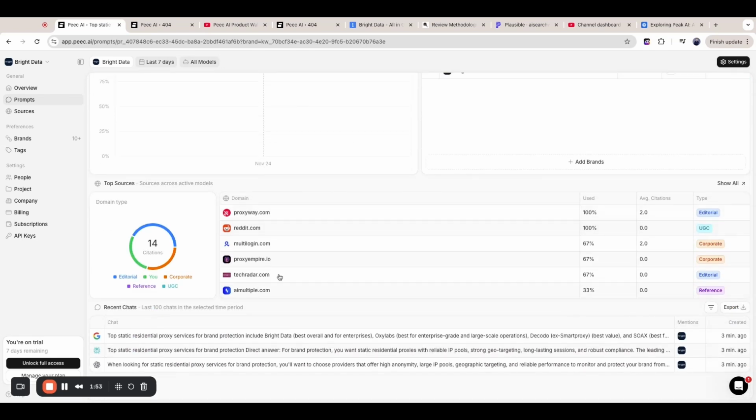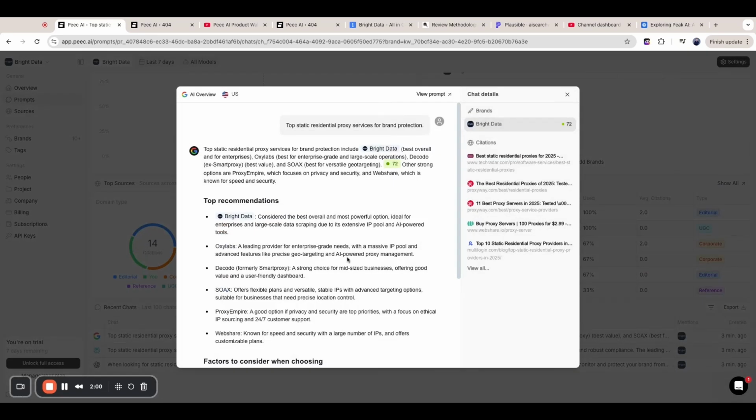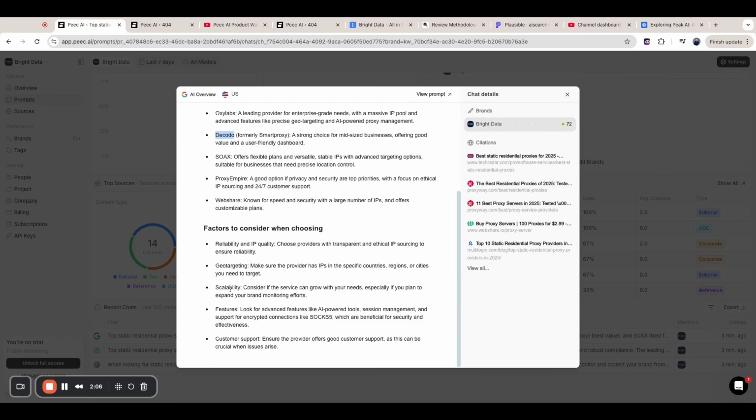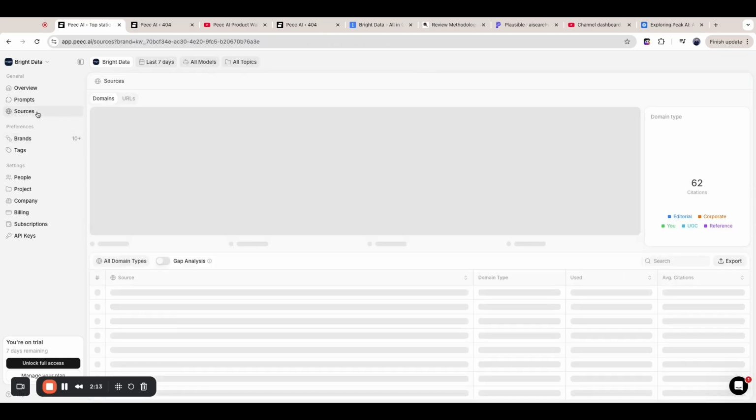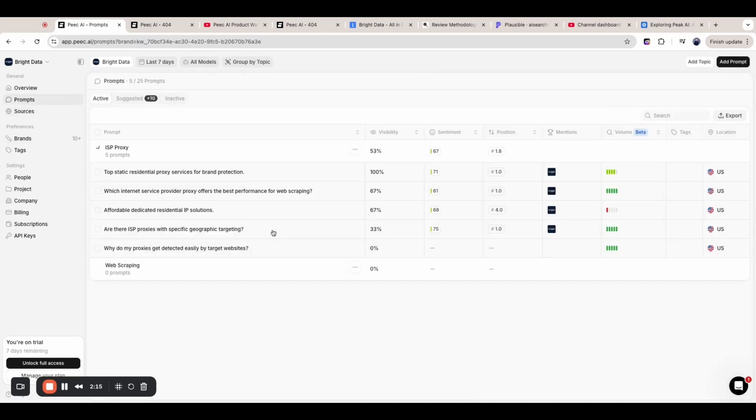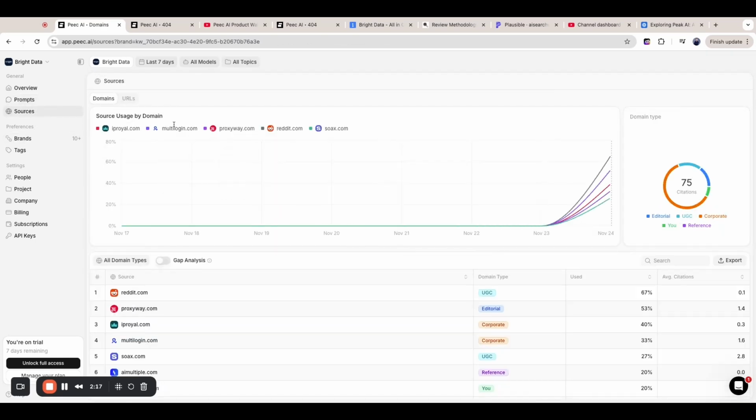And for each one, we can see our visibility, which right now is just one data point, the citations of this prompt, and the responses. Okay, yeah, here we can see our client. Okay, actually, there were other brands mentioned here as well. They weren't picked up yet. I assume they should appear here as well. All right, now let's go to sources. Wait, was there anything else here? No.